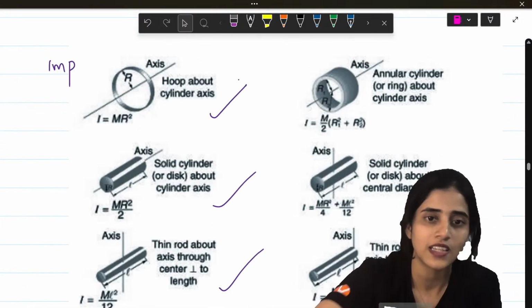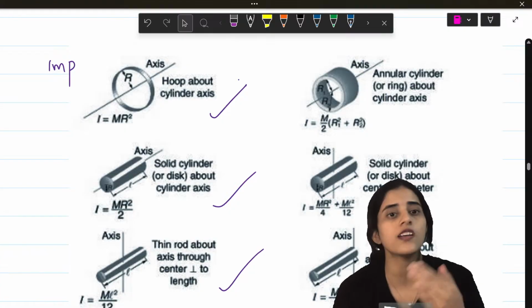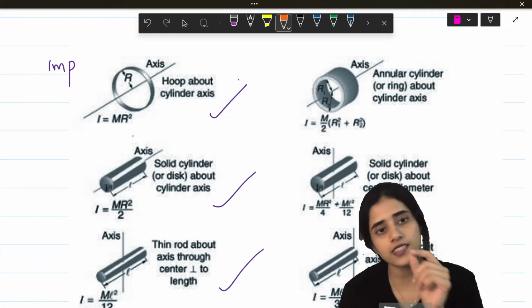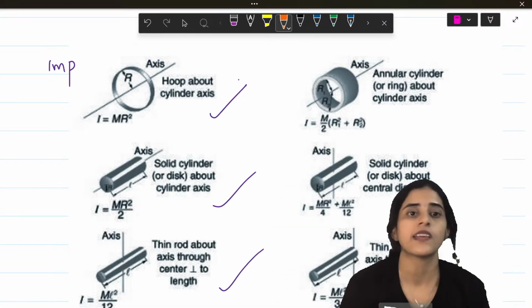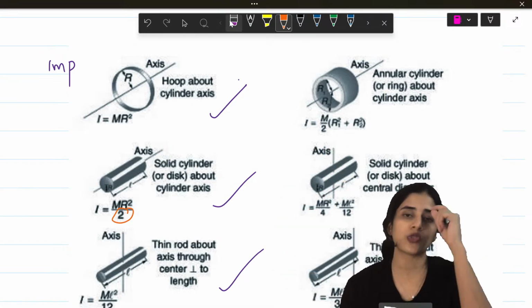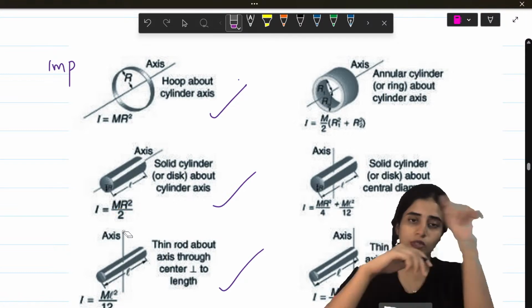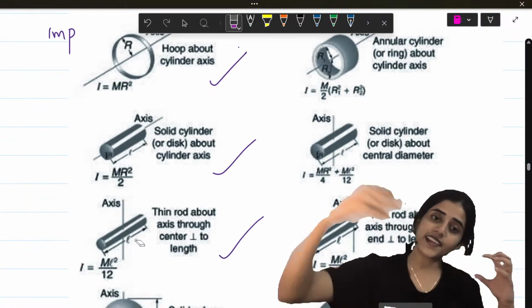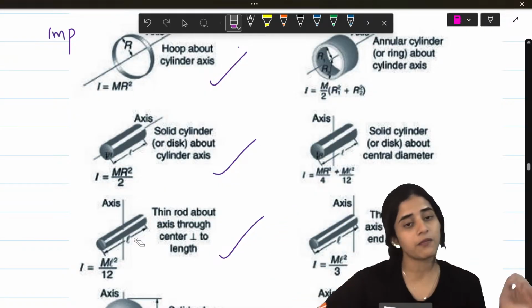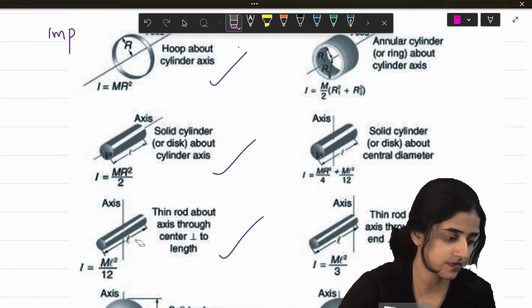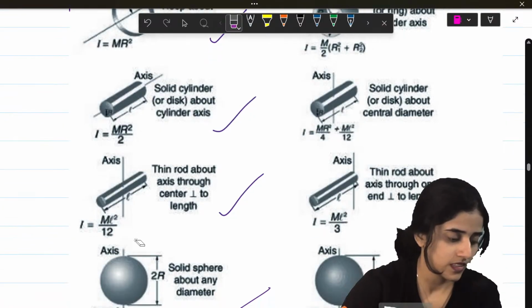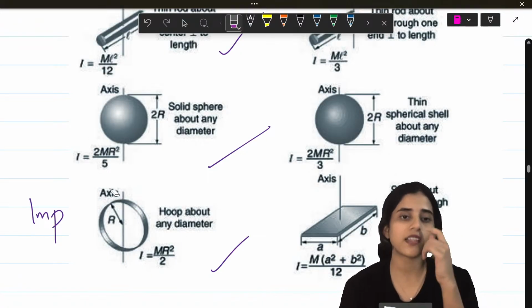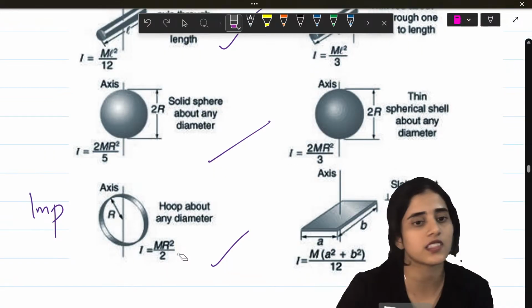You need to know which shapes have what center of mass. Not every one, but the ones that I've ticked. So if you have a hollow hoop, I is mr square. Now if it's a solid cylinder, it will become mr square by 2. So it was only mr square. So when the ring got elongated as a cylinder, you divided by 2. Now, if the cylinder has a length of L, it becomes ml square by 12. And then this is 2mr square by 5, mr square by 2, all of that.